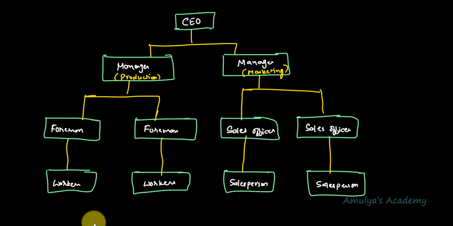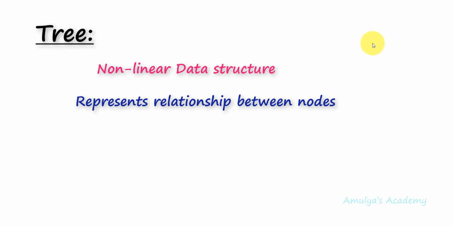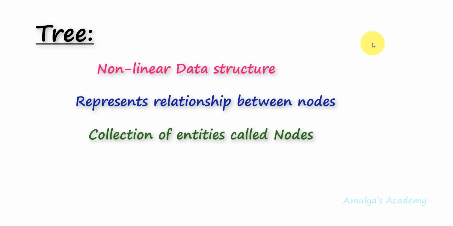Now coming back to trees, we know tree is a non-linear data structure which represents the relationship between the nodes. You can also define the tree in another way: a tree is a collection of entities called nodes, and the nodes are connected by edges. Each node of the tree contains a value or data, and it may or may not have children.